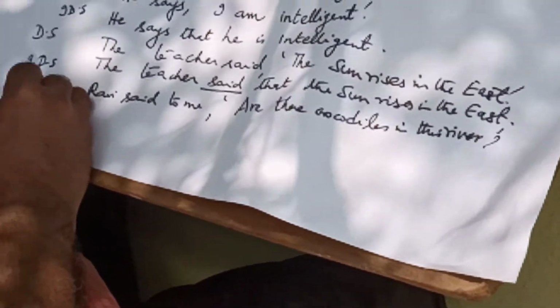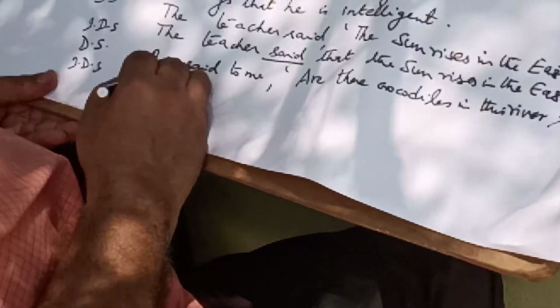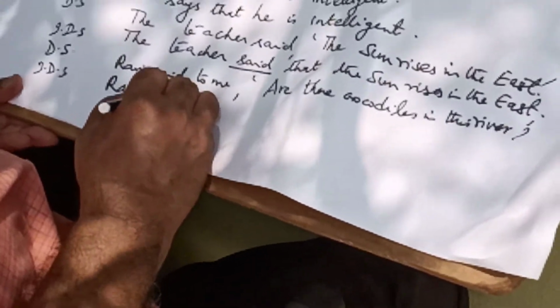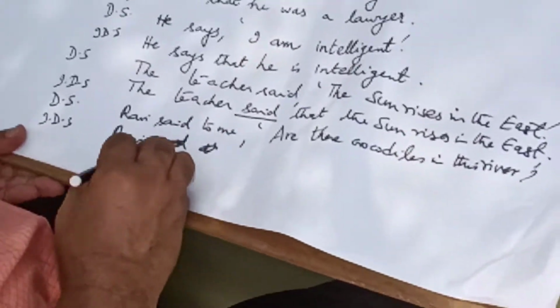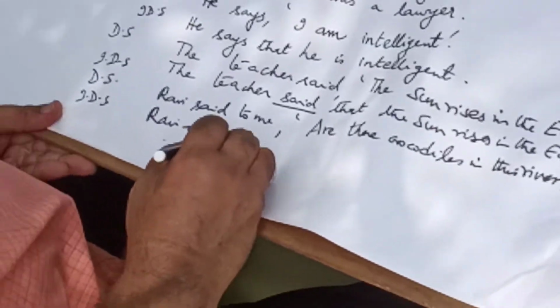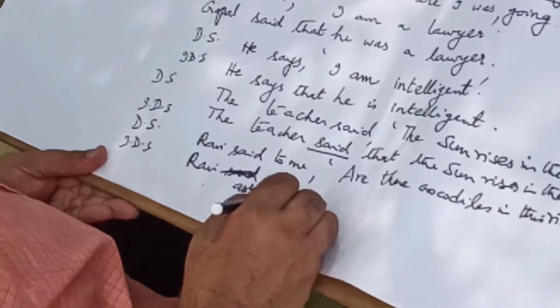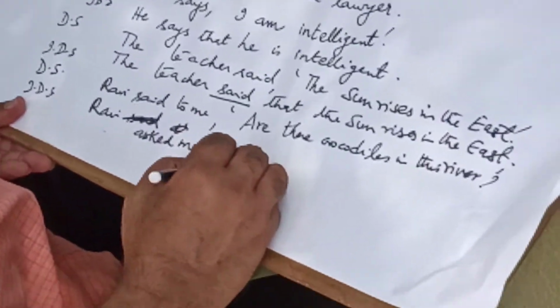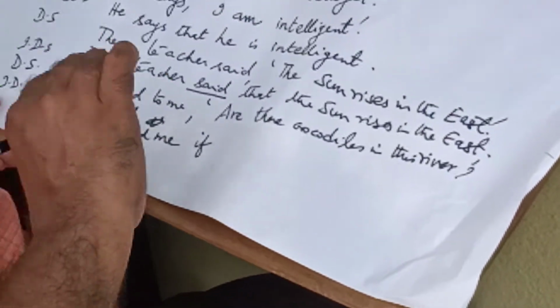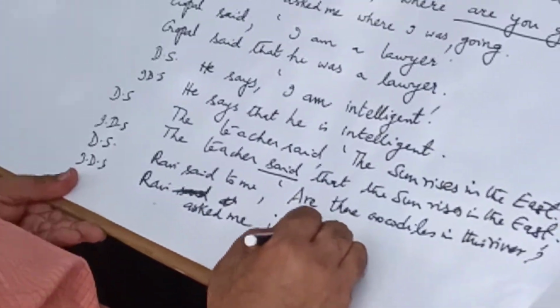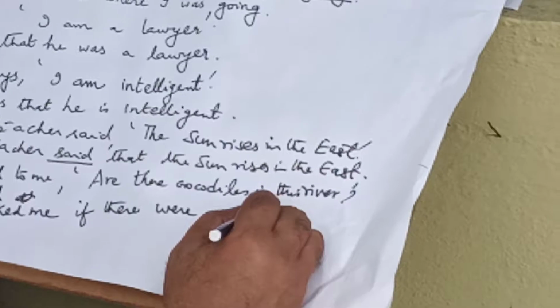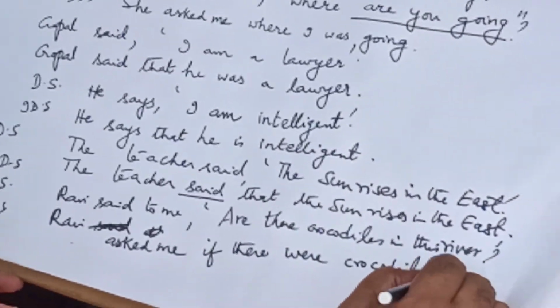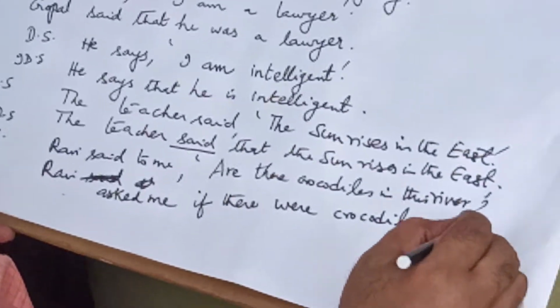Now, how do you convert this into indirect speech? Ravi asked me or inquired if, you have to introduce if or whether, if there were crocodiles in that river.